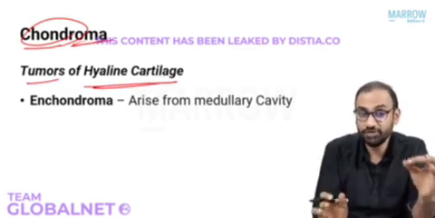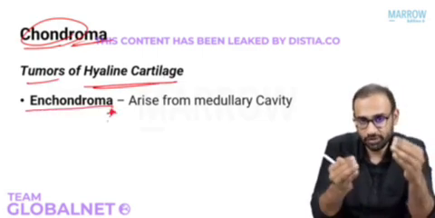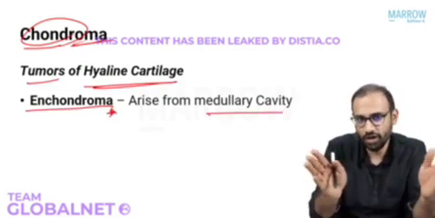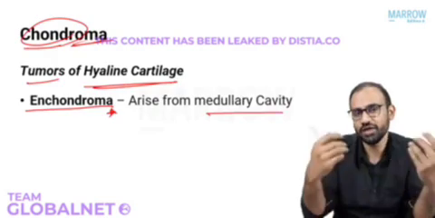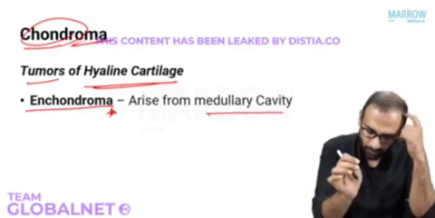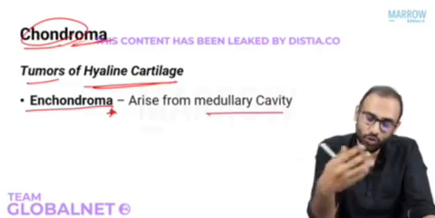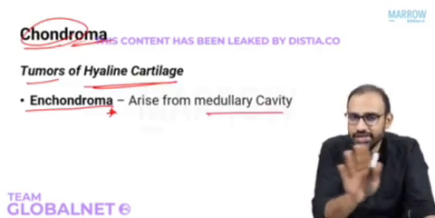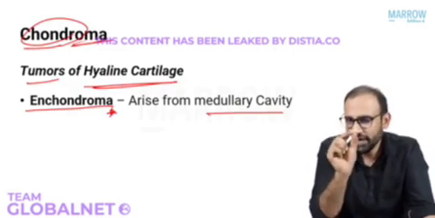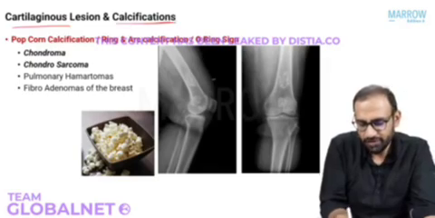There are many types, but we are more interested in enchondroma. What is enchondroma? It is a chondroma arising from the medullary cavity. Ecchondroma will be a cartilaginous tumor arising from the periphery, outside. But we are interested in enchondroma. So how will it appear on X-ray? Because it's a cartilaginous lesion, we all know that it will be a lucent or hazy lesion in the bone. And because it's a tumor, there will be some amount of calcification here and there.